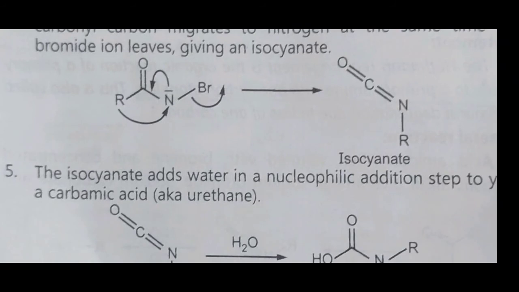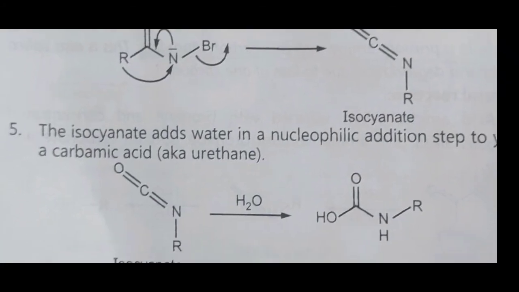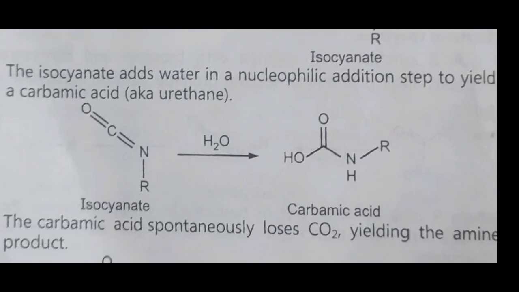In step 5, the isocyanate adds water in a nucleophilic addition step to yield a carbamic acid. Carbamic acid is also called urethane. Therefore, I am again showing here R-N=C=O, that is isocyanate, addition of nucleophile, that is water, H plus OH minus.